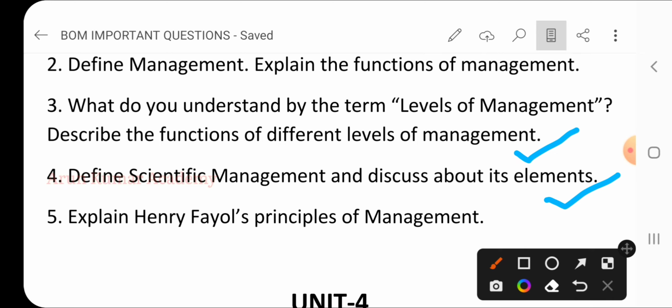Then fifth question, it is a very important question, explain Henry Fayol's principles of management. So here 14 principles are there. So clearly present all the 14 principles while writing the long question. So these are the three units. Today I explained all the important questions from these 3 units.